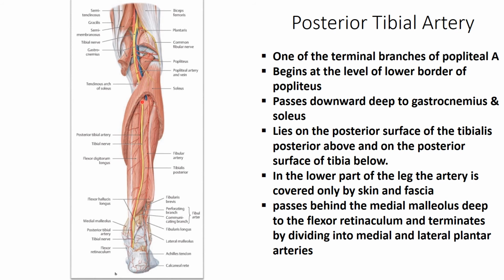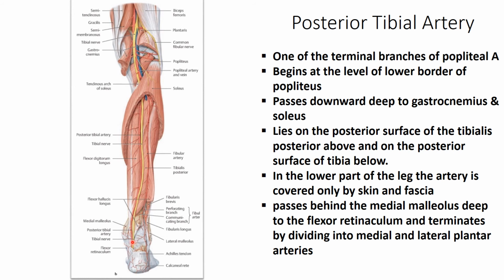Then here it lies on the posterior surface of the tibialis posterior above, and below it is in relation to the posterior surface of the tibia in the lower part.